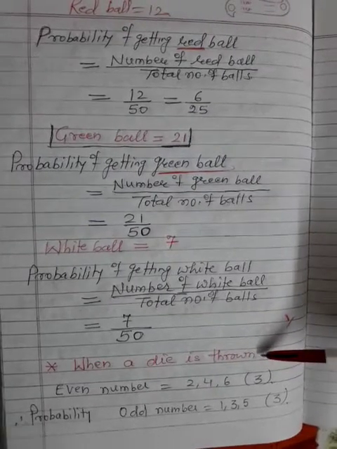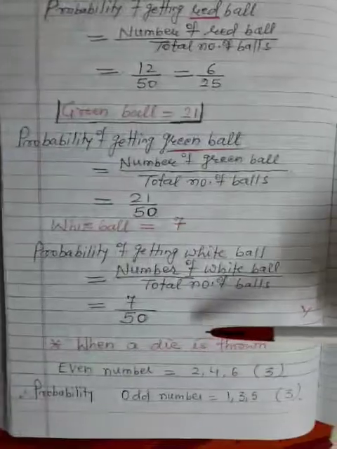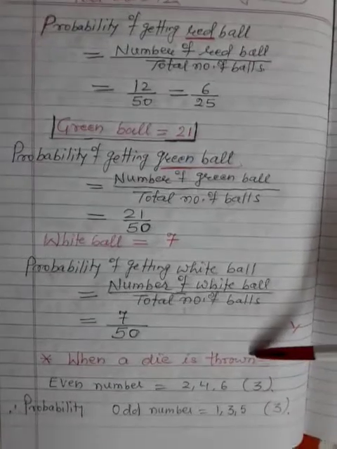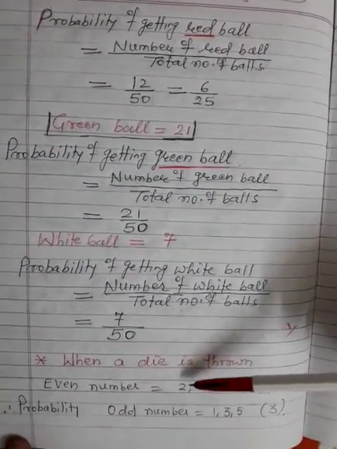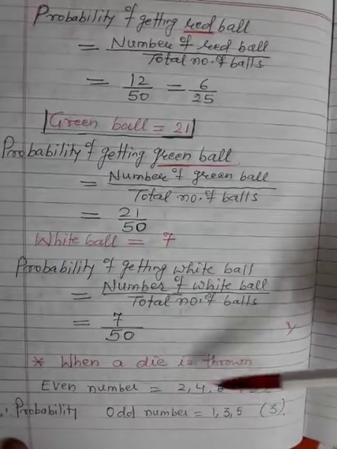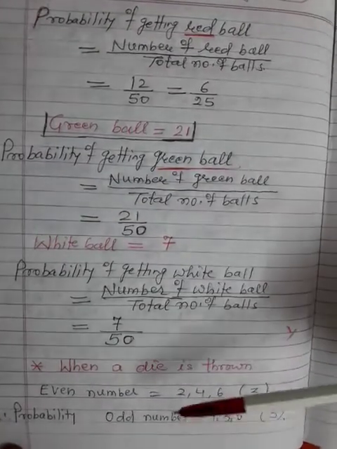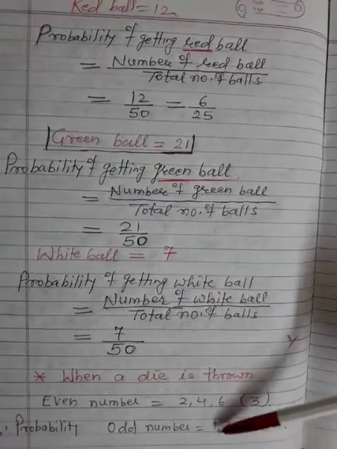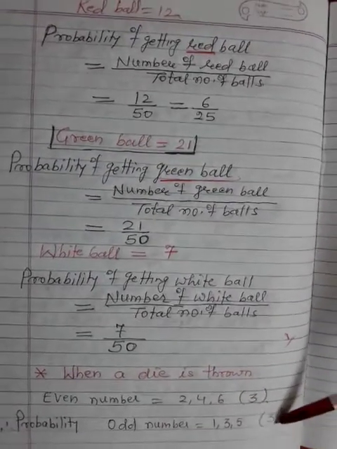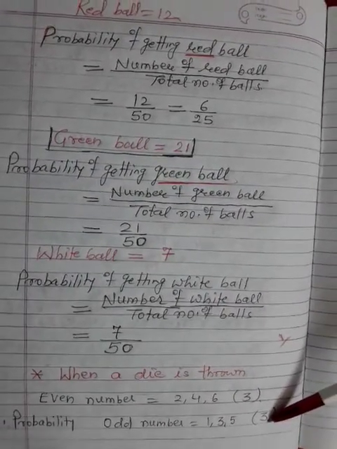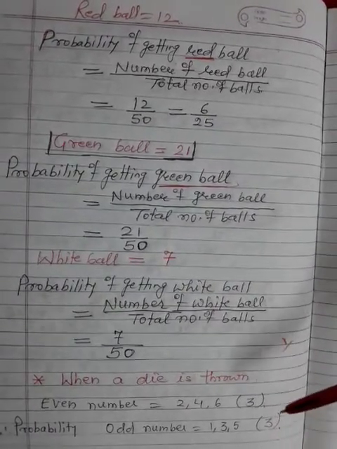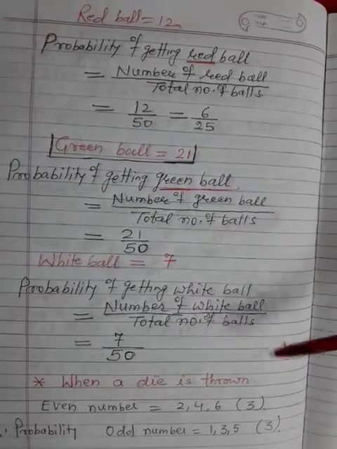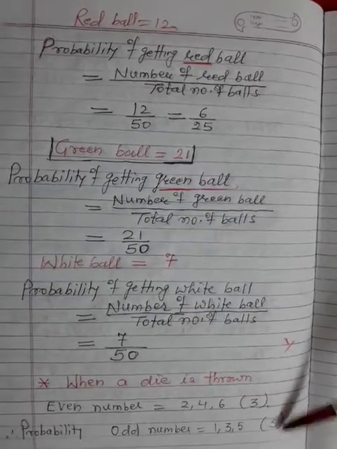Now so many other cases are there. A die is thrown. Maybe we will get on the top an even number: 2, 4, 6. 3 even numbers are there. Means the odd numbers 1, 3, 5 are there, total 3 numbers. Maybe a prime number, that is 2, 3, 5. Maybe a number more than 5. So many types of questions are there.